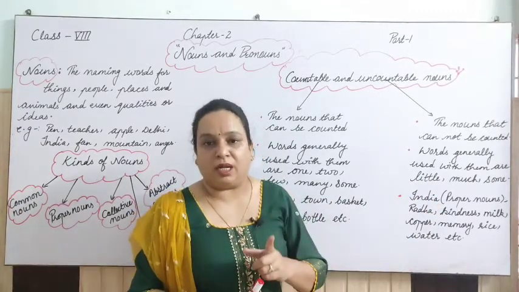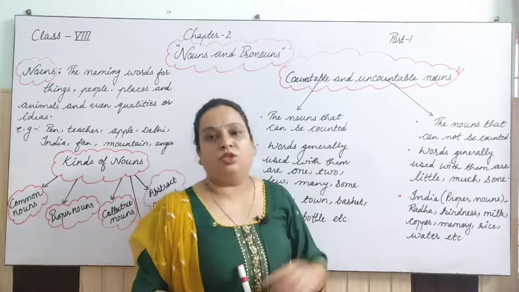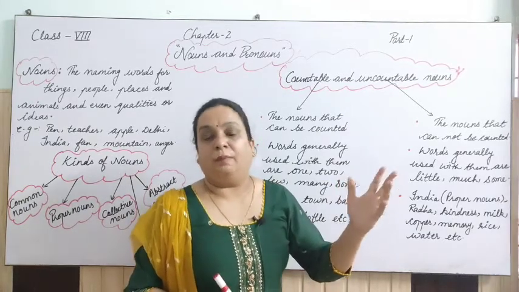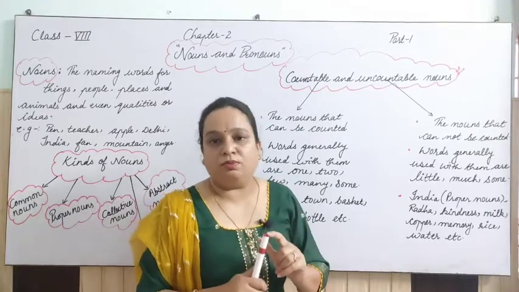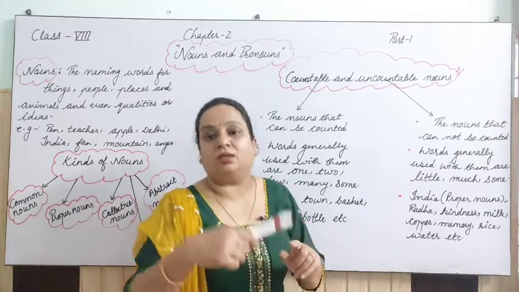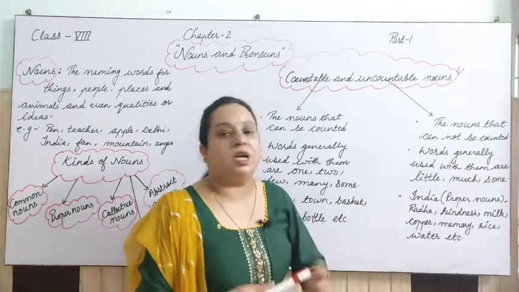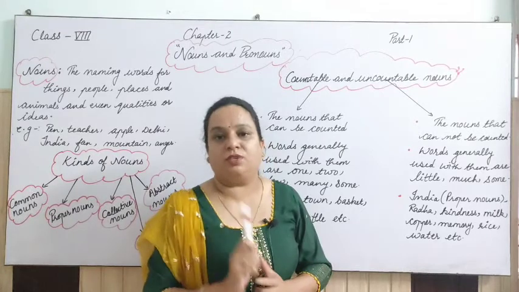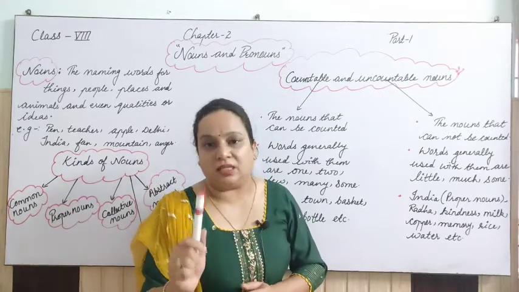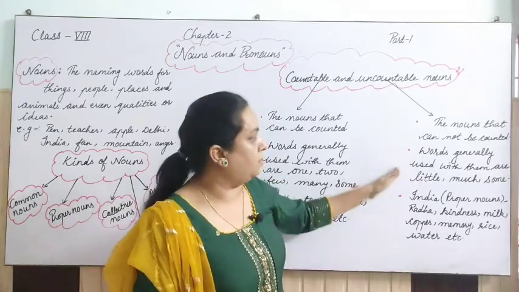Next I will talk about milk. It can be liters of milk, it can be bottles of milk, but it is not milks, right? It is not teas. It can be a cup of tea, but it is not teas, right? So you have to keep this in mind.